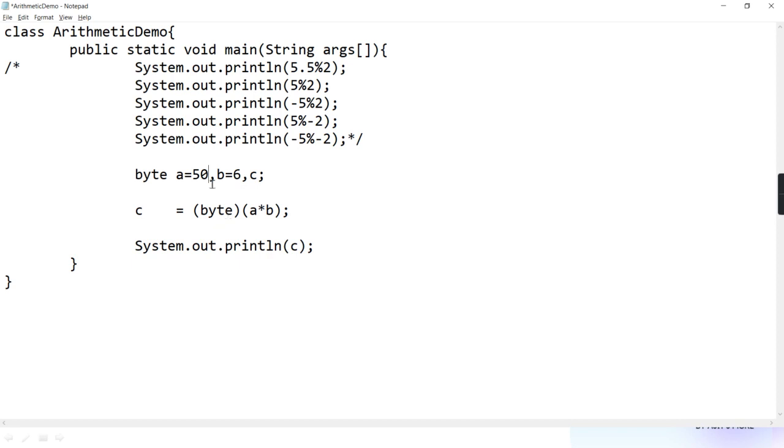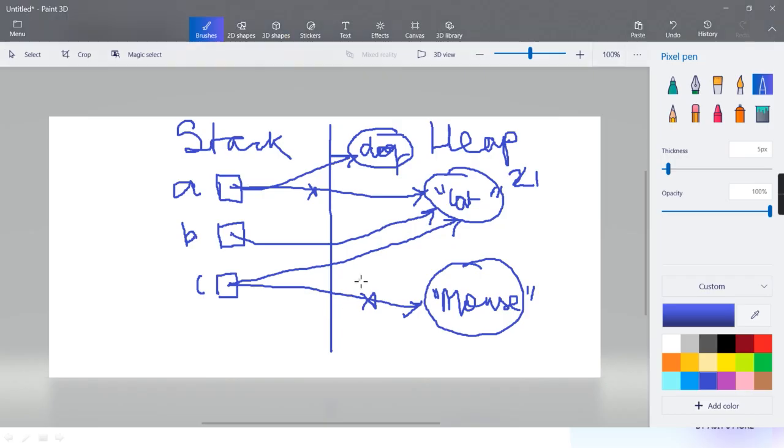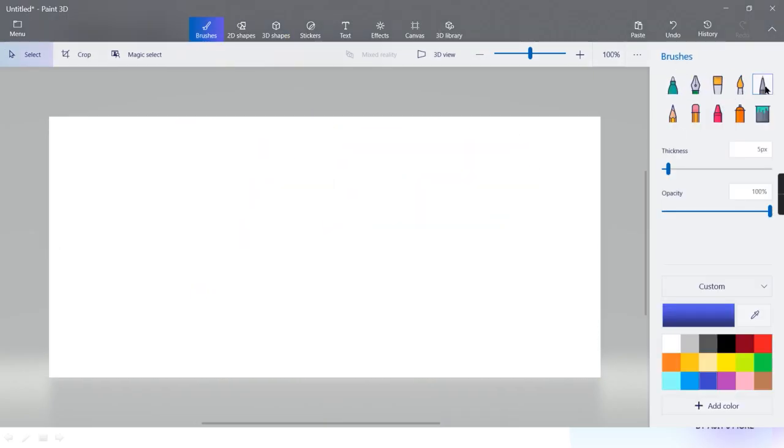First tell me, 300 when you represent in binary form. Tell me 0th bit, 1st bit, 2, 3, 4th bit, 5th, 6th, 7th. This way it can go on, 8, 9, 10, 11th bit.